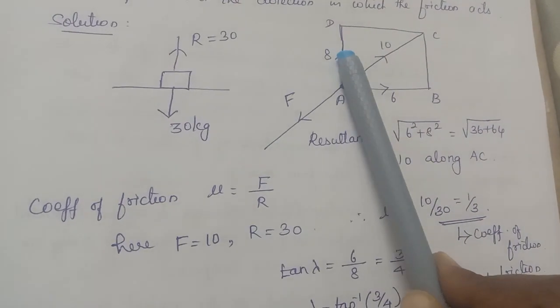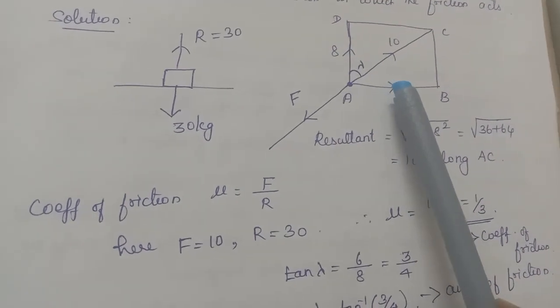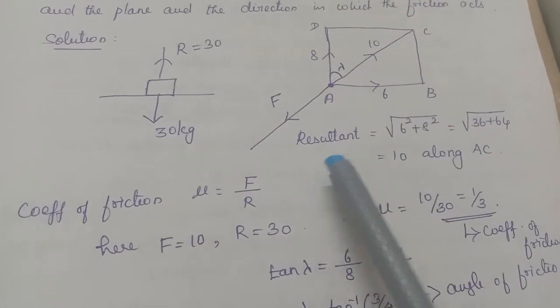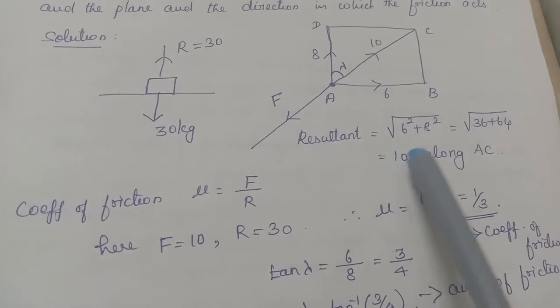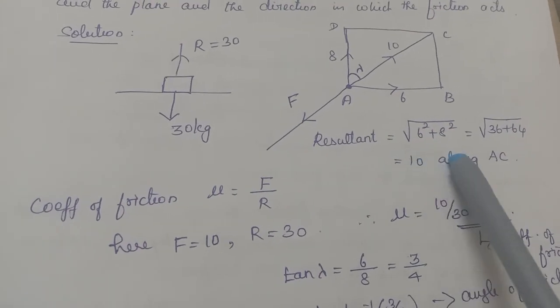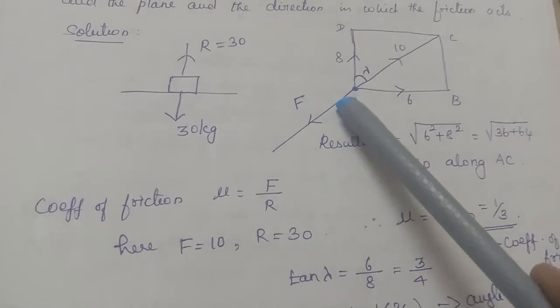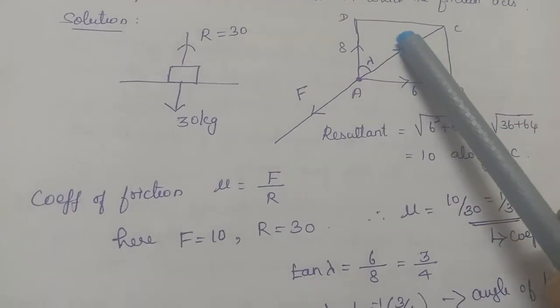So find out the resultant of these two forces. How will you find the resultant? So this is a rectangle, you know. So the resultant is equal to square root of 6 square plus 8 square. I am applying parallelogram law. So it is equal to 36 plus 64 equal to root 100, which is equal to 10. It will be along the diagonal of the rectangle. So 10.